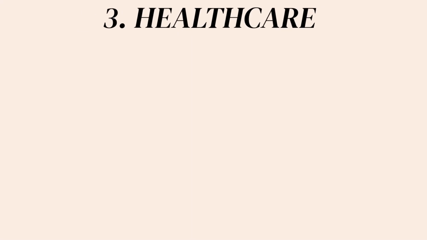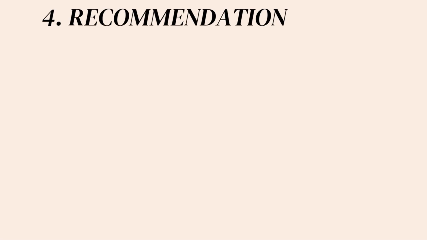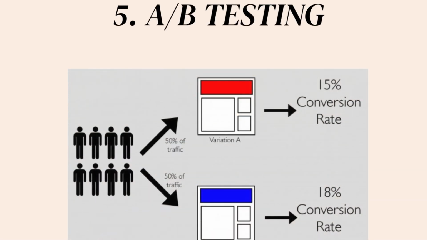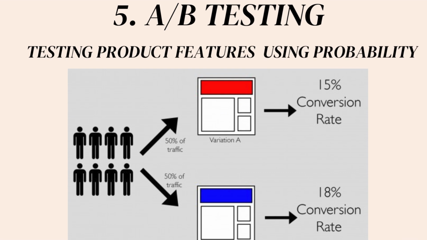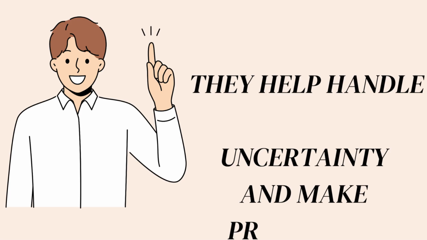Third one is healthcare, predicting disease probability. Fourth one is recommendation systems, predicting user preference. Fifth one is A/B testing, that is testing product features using probability. All these help to handle uncertainty and make predictions.